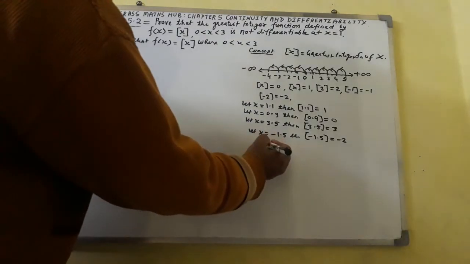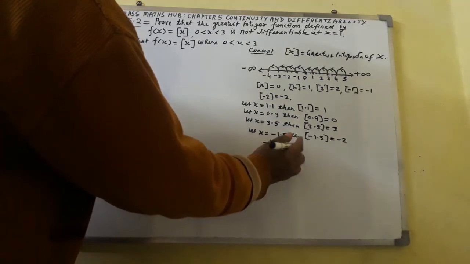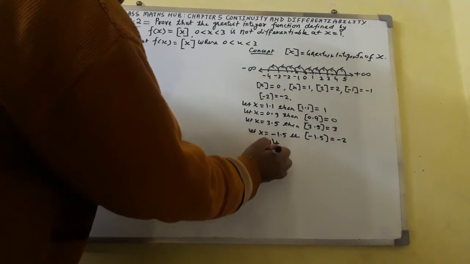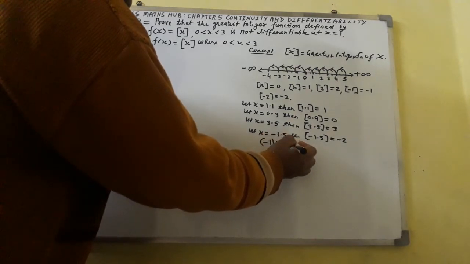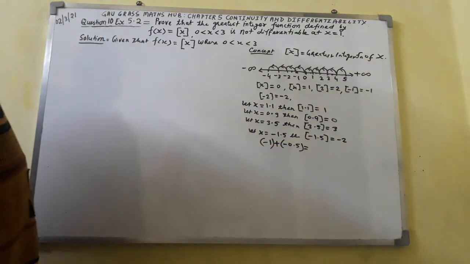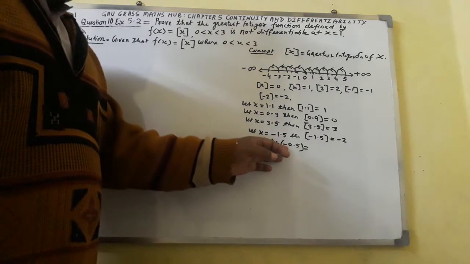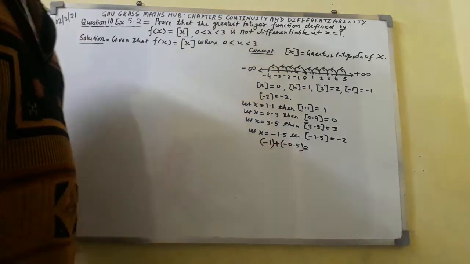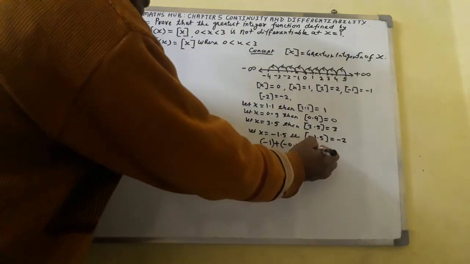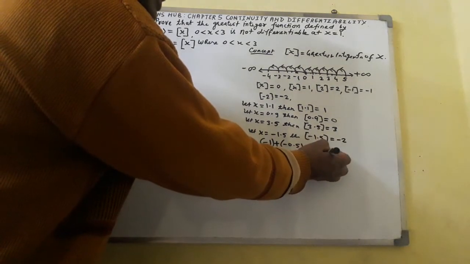Because here -1 will be added to -0.5, then it comes out to be -1.5.